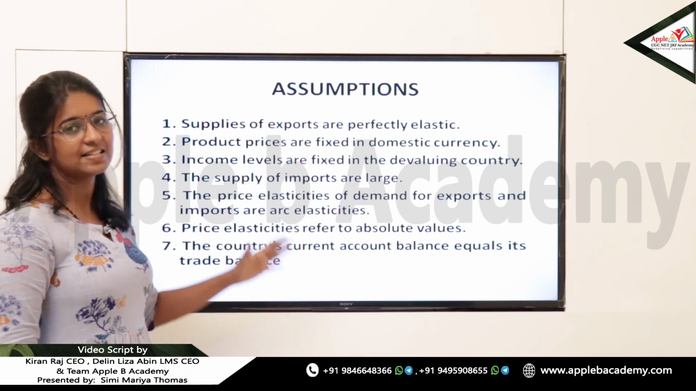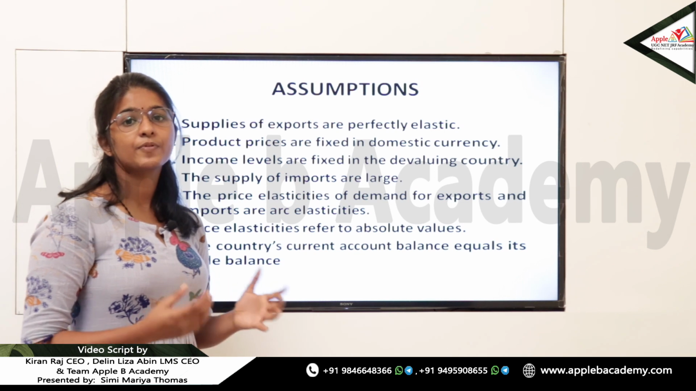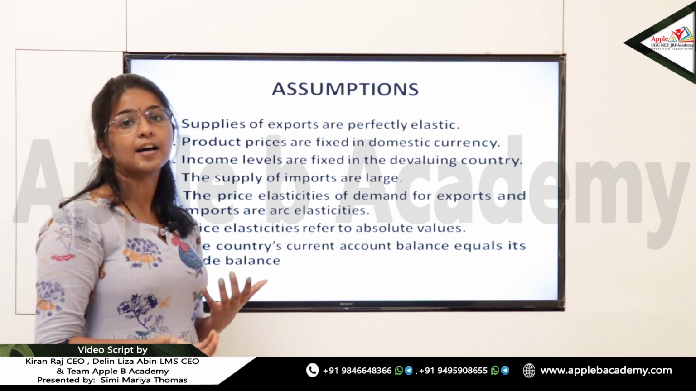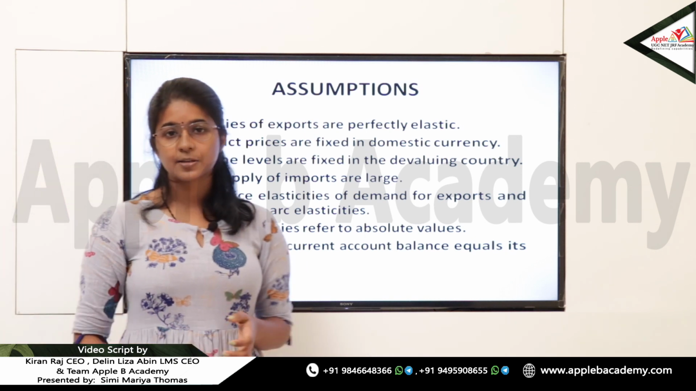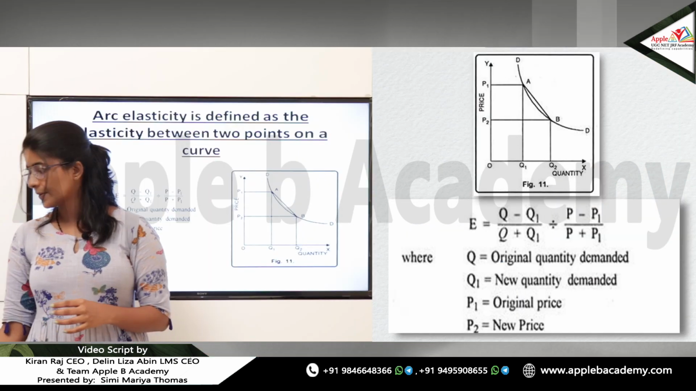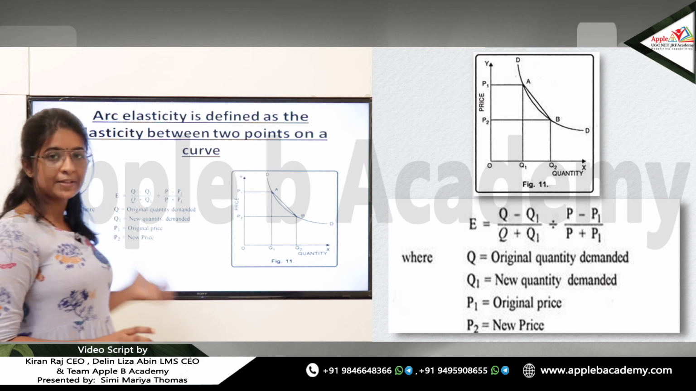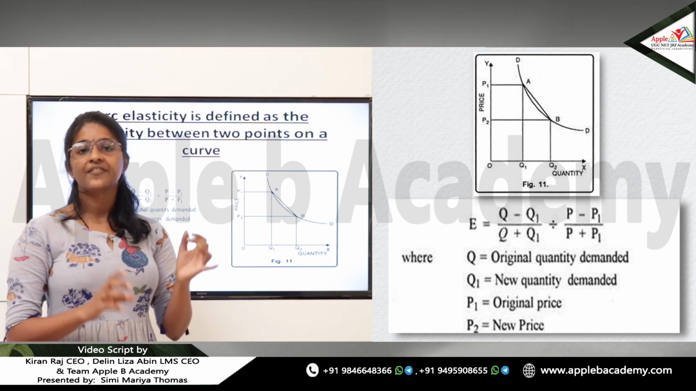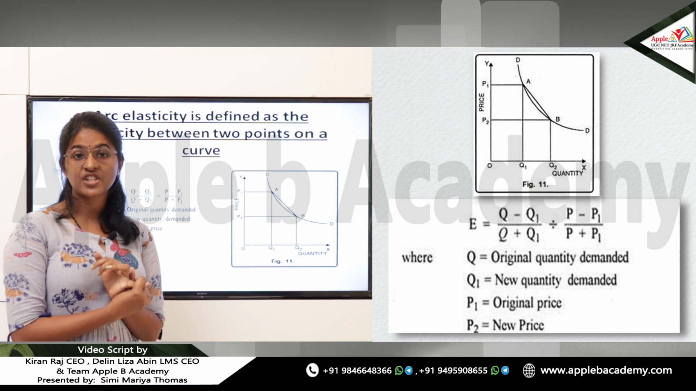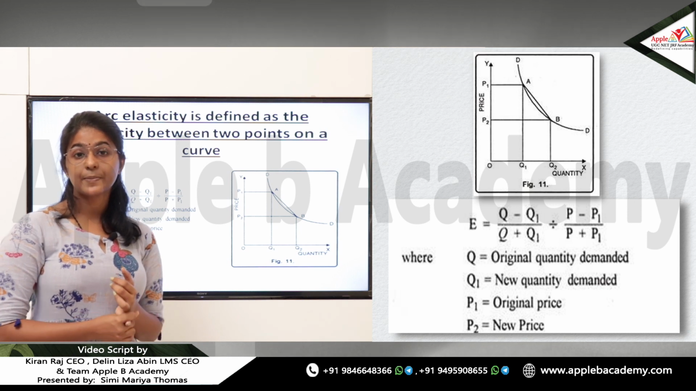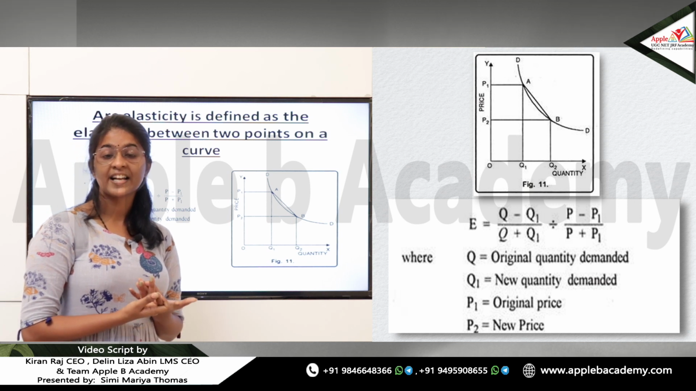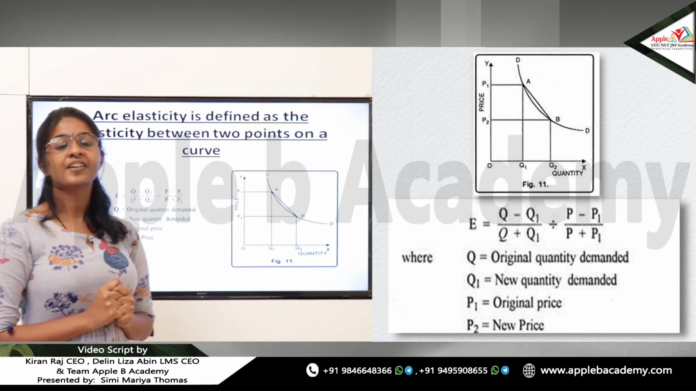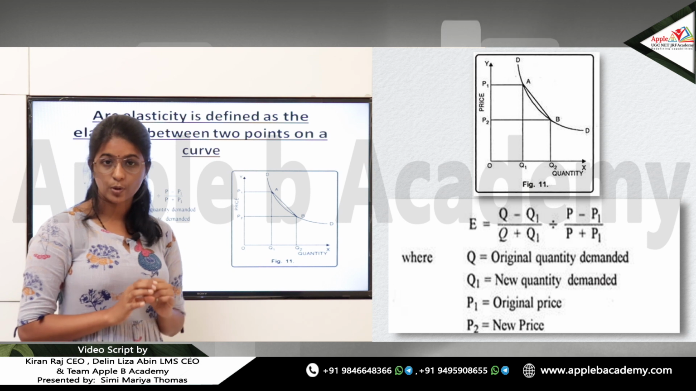So, these are the 7 assumptions in which we learned the Marshall-Lerner condition. So taking these assumptions, let us learn the Marshall-Lerner condition's explanation once again. We are told, keeping those assumptions, that devaluation will improve the trade balance if Ex plus Em is greater than 1, will worsen the trade balance if Ex plus Em is less than 1, and will not have any effect on the trade balance if Ex plus Em is equal to 1.